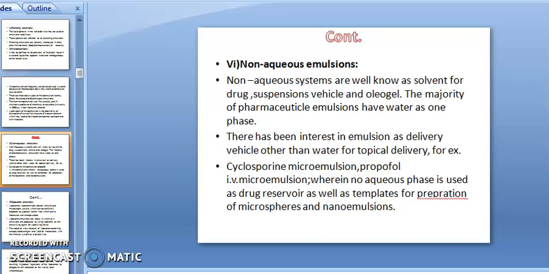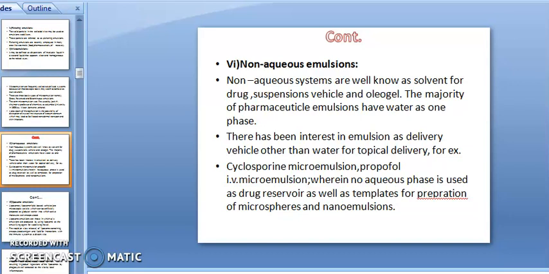Then nanoemulsion. Non-aqueous emulsion. Non-aqueous systems are well known as a solvent for drugs, a suspension vehicle and oleogel. They are using the non-aqueous system, which is oil, as the emulsion system. They are not using water as the aqueous phase, and they are formulating the emulsion. The majority of pharmaceutical emulsions have water as one phase. During the formulation of an emulsion you are using water as one phase, but this is not the case with non-aqueous emulsion.